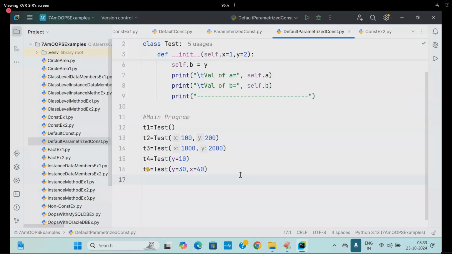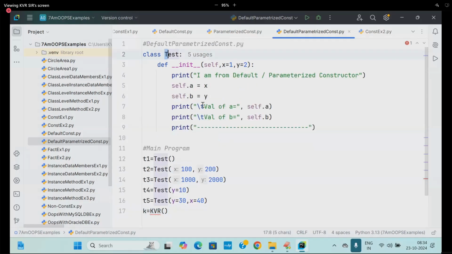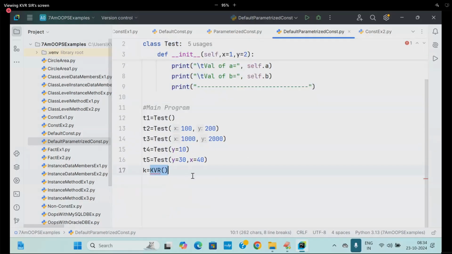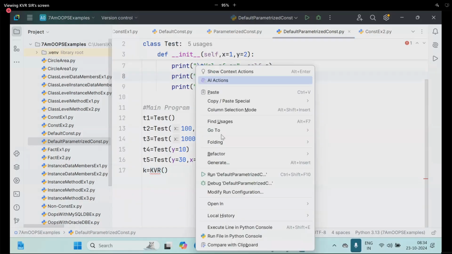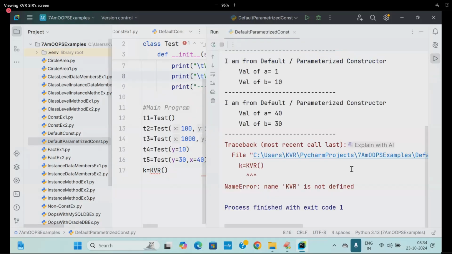Why are you wasting it? So I am writing here, called what? KVR. Which error will come? Without a class definition, I have only the test class. I am trying to create an object without a class definition. You will get which error? Name error. See that, KVR? Name error will be coming.